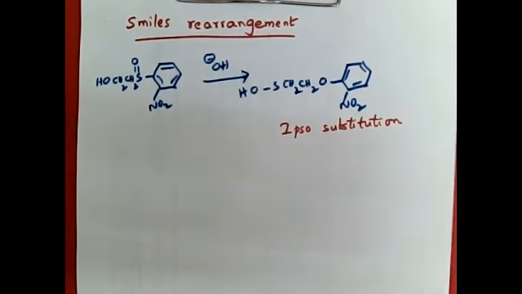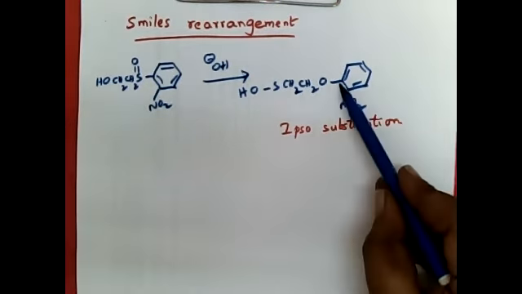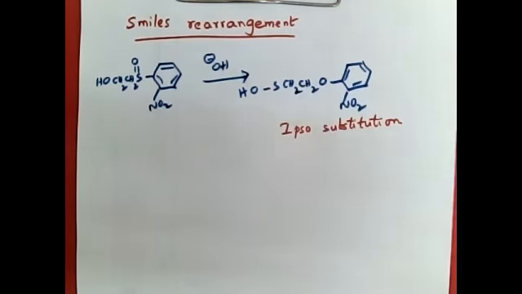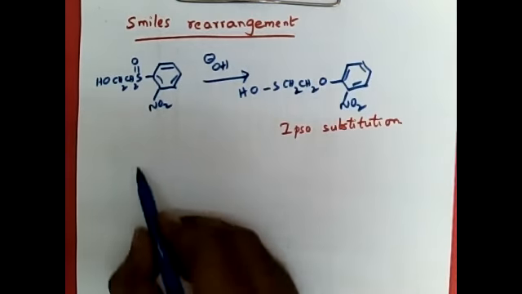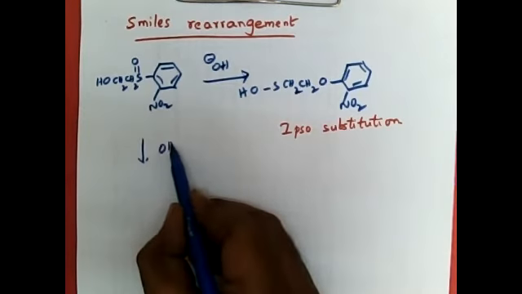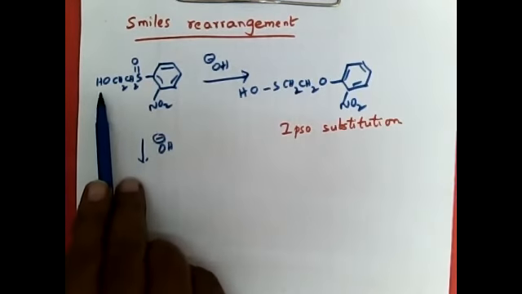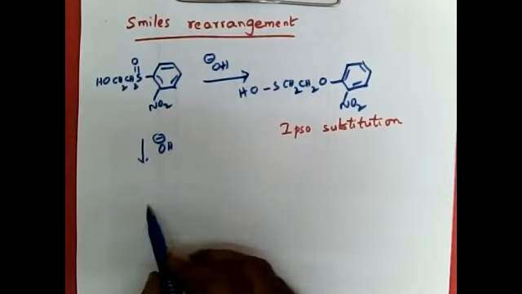How do we explain the formation of this product? As I said, it is aromatic nucleophilic substitution, but substitution occurs on the same carbon where this substituent is there. Under basic conditions, what will happen? The acidic proton, alcoholic proton will be lost.